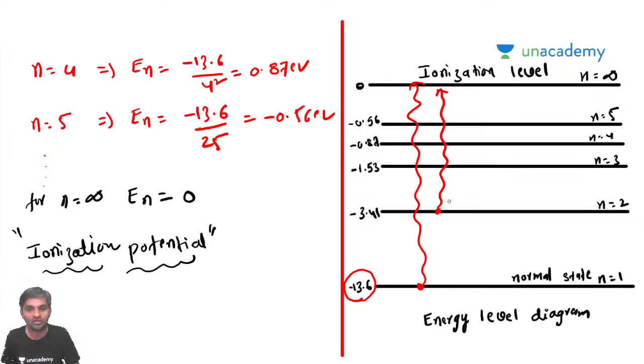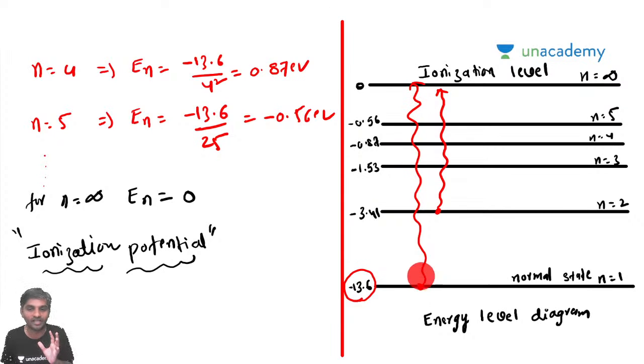Okay, so now the energy required by the electron to detach itself from the nucleus is called ionization potential. One important thing you should remember is that an electron which detaches from the nucleus goes to higher energy levels.